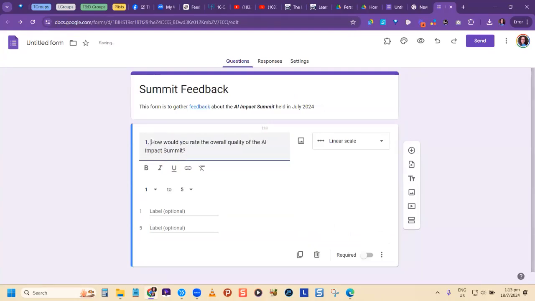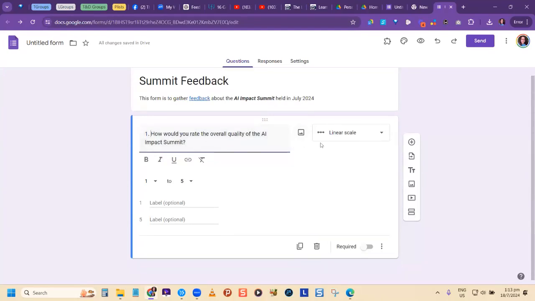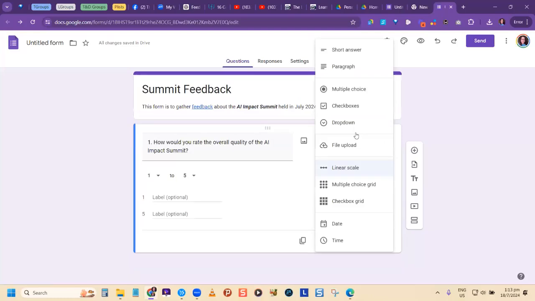So as I said, there are many ways that you can display your question type. So here it allows you to choose the question type. You have a short answer question, as self-explanatory, short answer; paragraph, allowing persons to write more; multiple choice, where there are many choices and one can be chosen; checkbox, where you have different options and you can choose more than one. You have drop down, file upload, all these different ones.